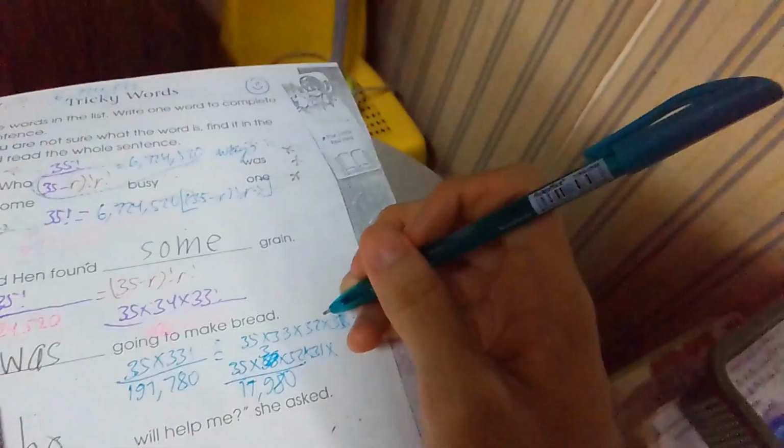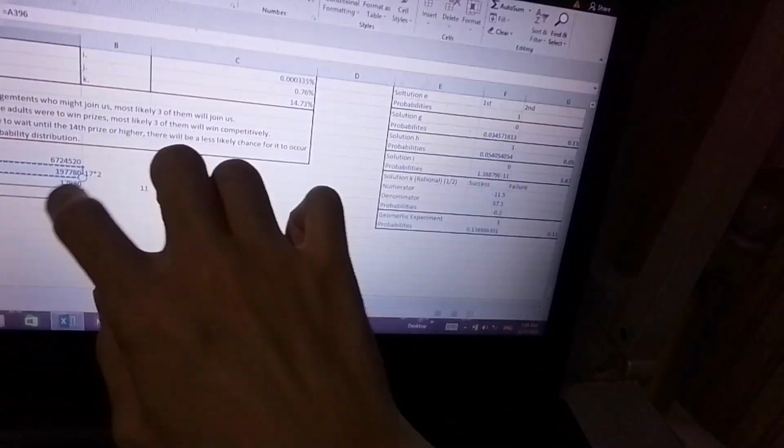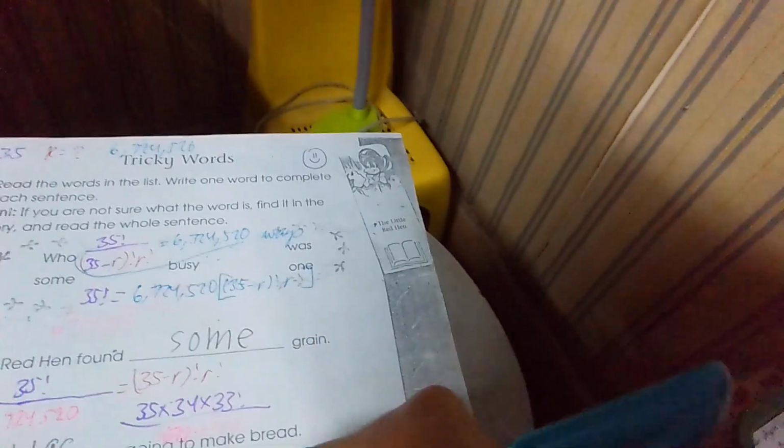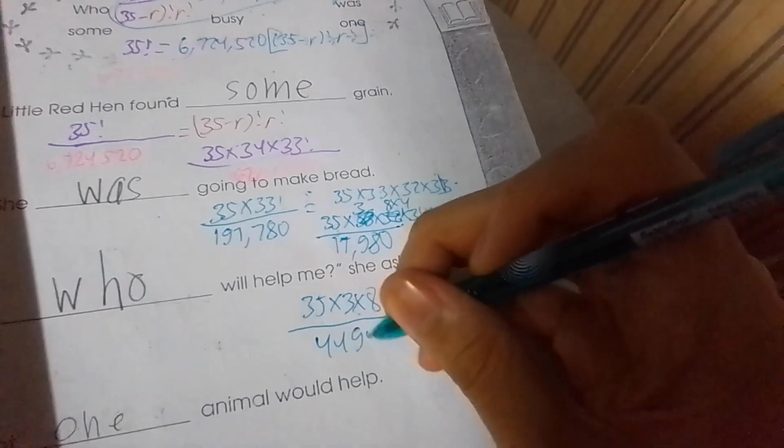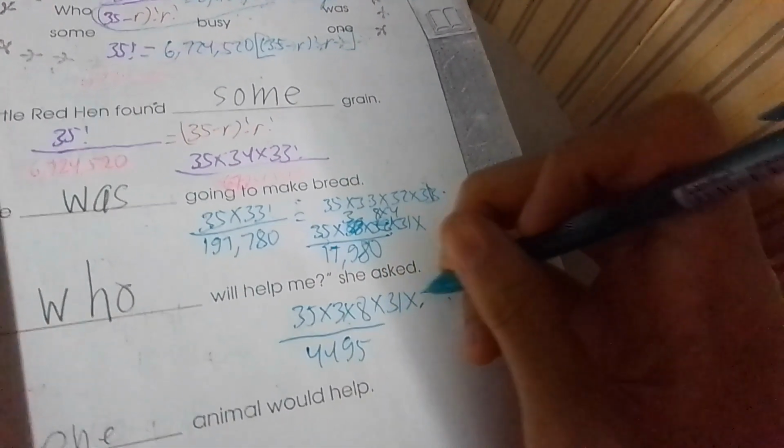So how about let's try dividing it by 8. Let's try. Or let's try to divide this by 4. Yes, this one we got 4. So therefore, we get 4. Remember, this one becomes 8 times 4. So when we divide this by 4, of course, we have 35 times 3 times 8. And then divide by our answer here. So now we have 4495. Then times 31 factorial. Then times 30.